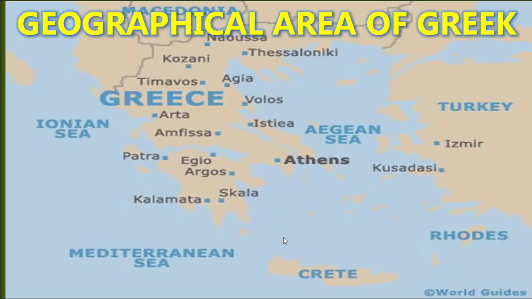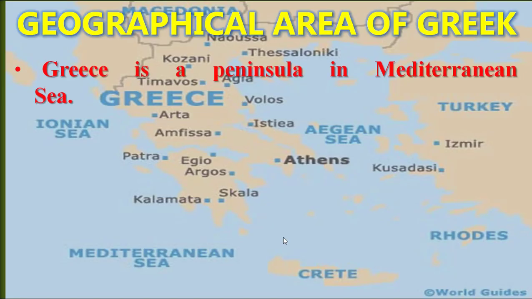So let's come to the geographical area of Greece. Greece is a peninsula in the Mediterranean Sea. Peninsula, you know the concept of peninsula? Three sides water and one side land. So here is Greece. It is covered by water on three sides and land on one side. That is the peninsula of the Mediterranean Sea.